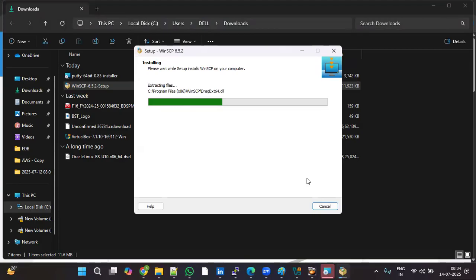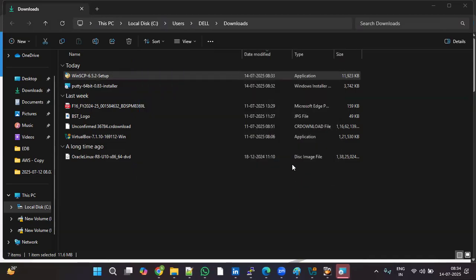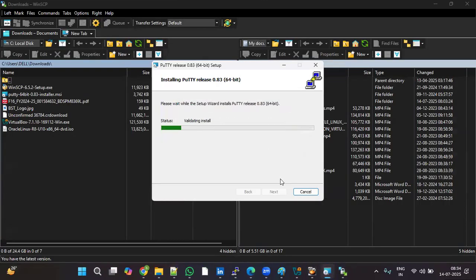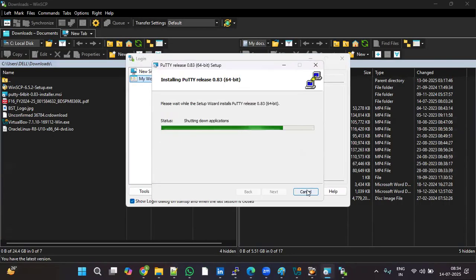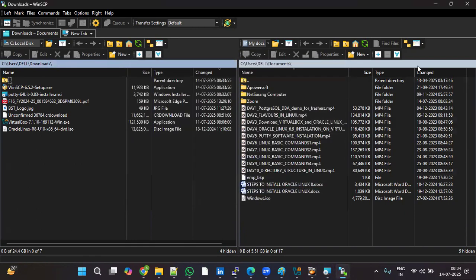It's just a small, open source client tool. If you want to transfer files between the Linux system and local system, we are using WinSCP. Click on OK. It's installing. Installation finished. It's opened, so let me close.